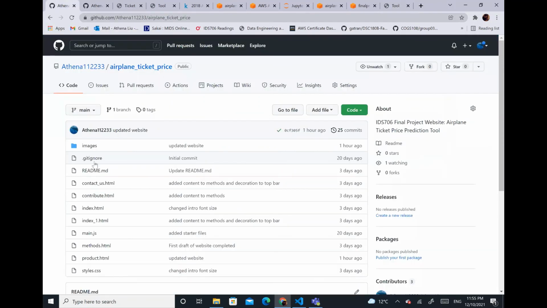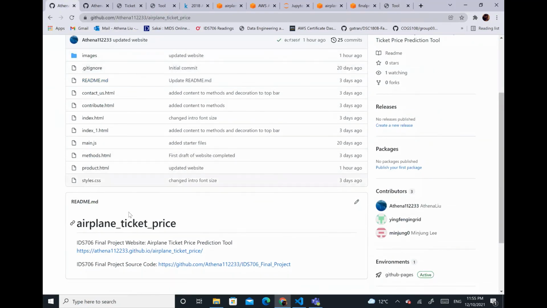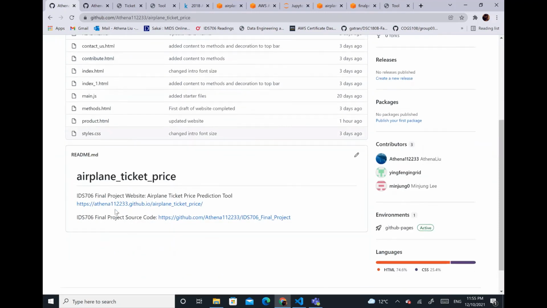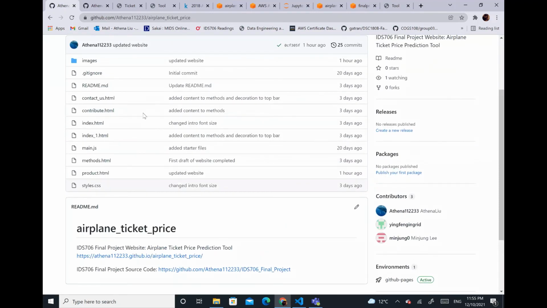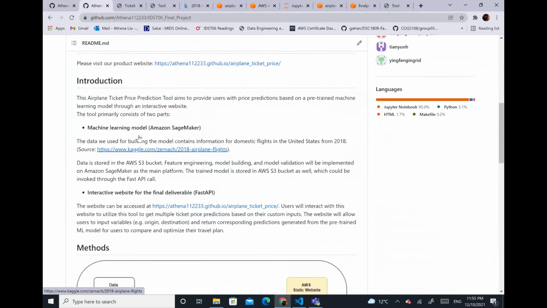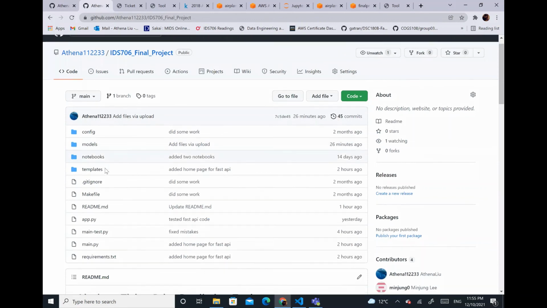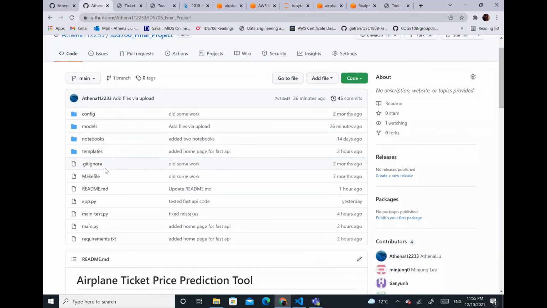That's hosted in a separate directory where everything is coded in either HTML or CSS. And if you're interested, feel free to visit our source code. And all the source code for building the FastAPI and building our models is also located in our GitHub repository, which you can feel free to visit and look at.